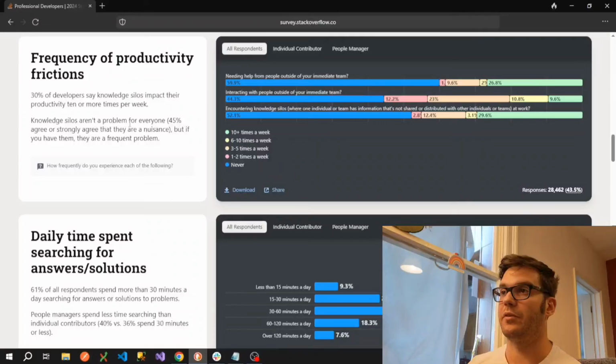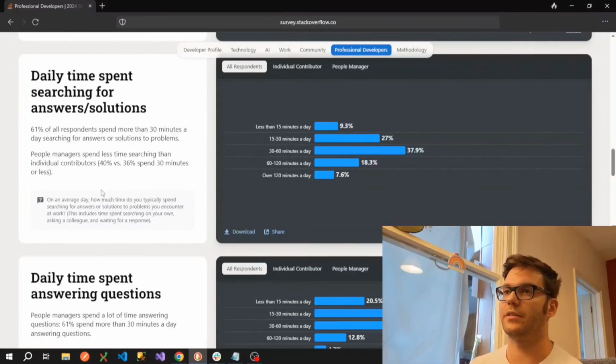Knowledge silos aren't a problem for everyone. 45% agree or strongly agree that they're a nuisance, but if you have them, they're a frequent problem. This is something that I've seen everywhere that I've worked personally. Knowledge silos are really difficult to kind of cure, but the number one way for doing it is documentation. So if you can get down onto not paper, but some kind of system like Confluence, or your internal wiki system, and you can actually document the things that are in other people's heads, and that can certainly alleviate a lot of the issues you get with knowledge silos.